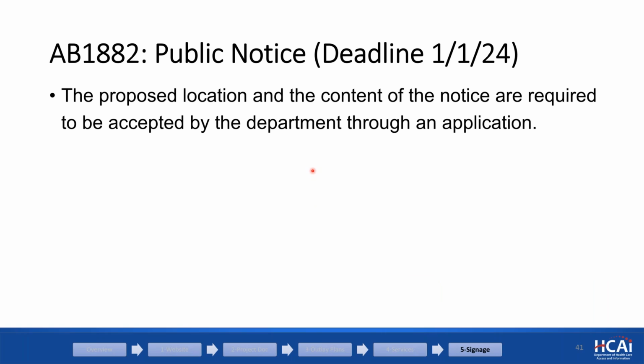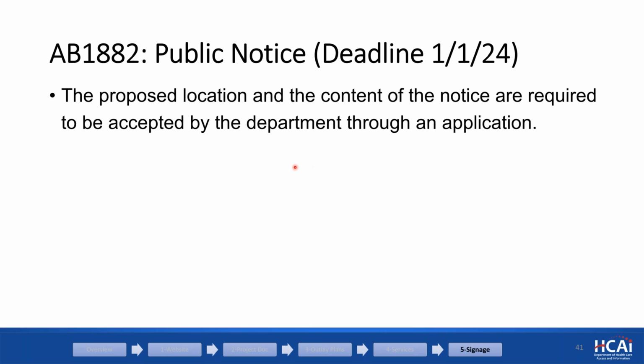So the rest of the slides will try to explain the location of the signage, what it looks like, how frequent it should be, and the process of getting that approved and tracked.